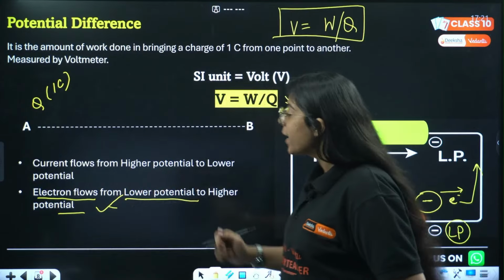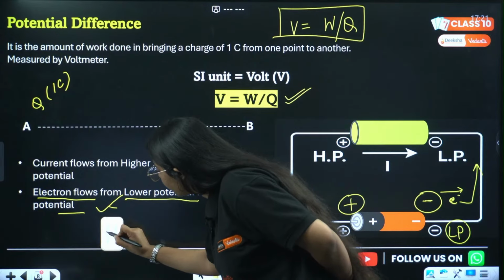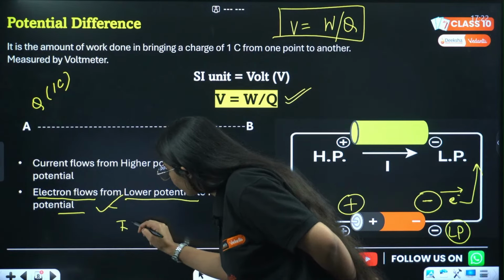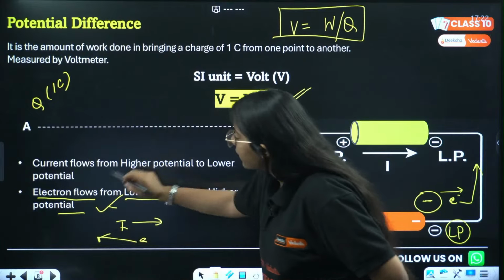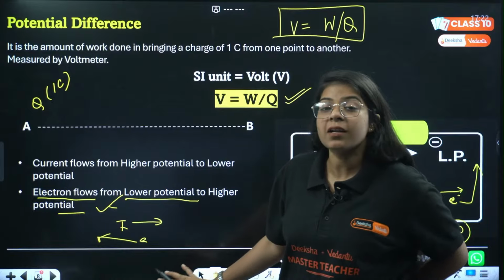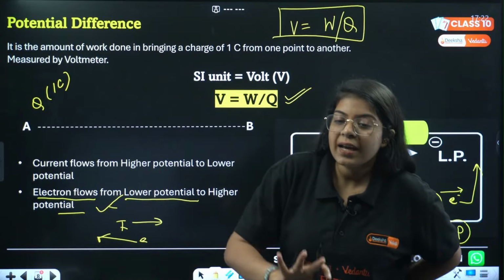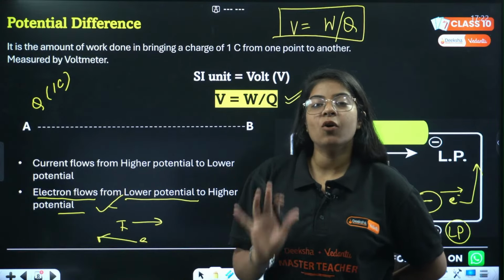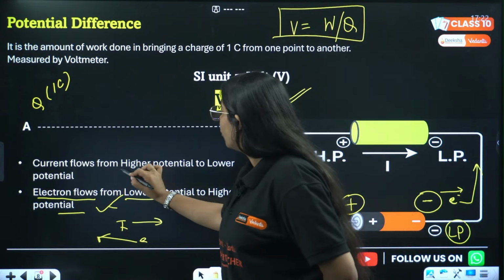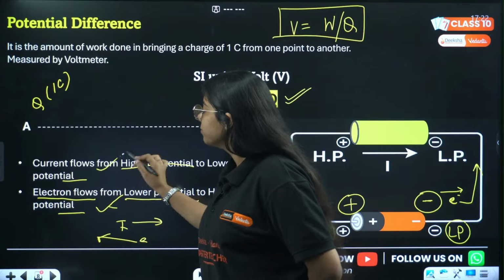Okay. Now we know current flows in the opposite direction of the electrons. So if electron is going from lower to higher, current will go from higher to lower potential. Okay? Current will go from higher to lower potential. Done?